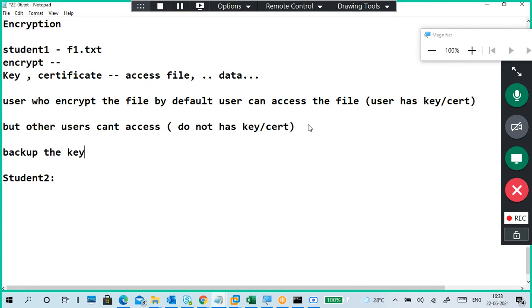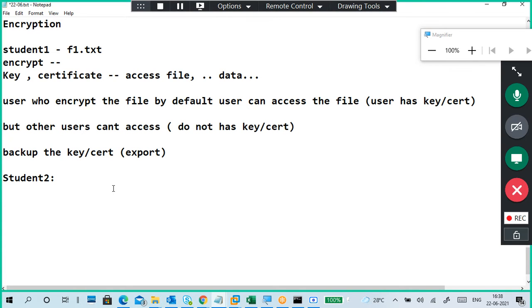There is a key or a certificate, and we are going to back up it. Backup means we are exporting the key, and we save it in some place where other users can access it.